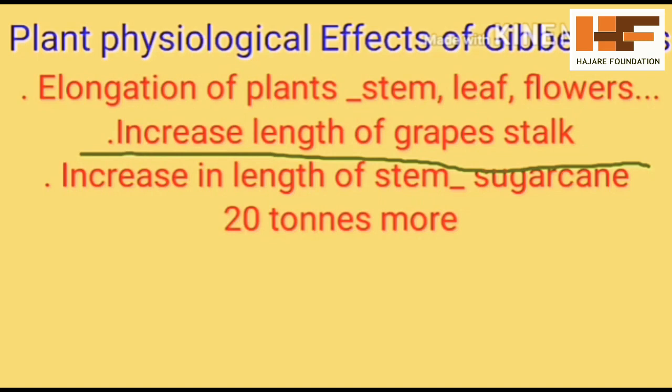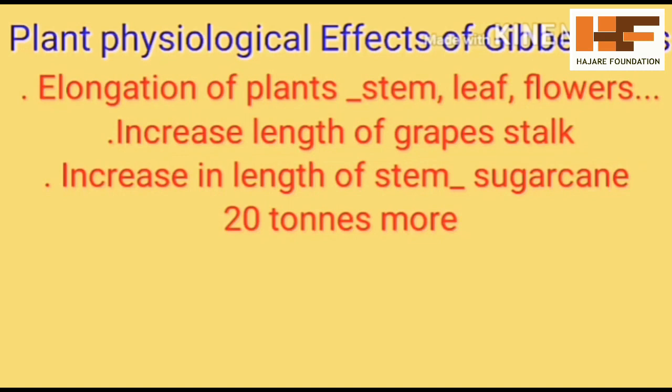The second function is increasing the length of the grape stalk, especially in grapes. Grape fruits are attached to a common stalk as a bunch. The length of that common stalk increases. The number of fruits sticking to that grape stalk also increases, meaning the yield of grape fruits will increase.